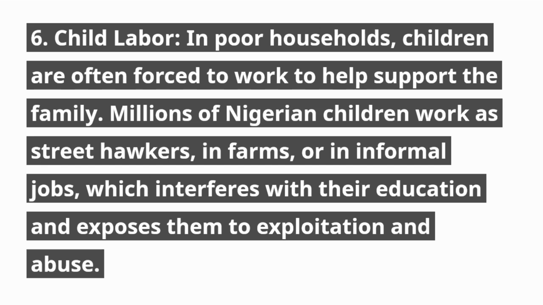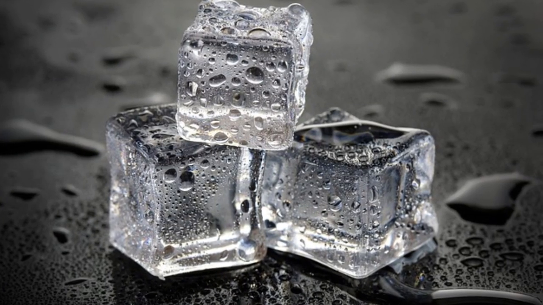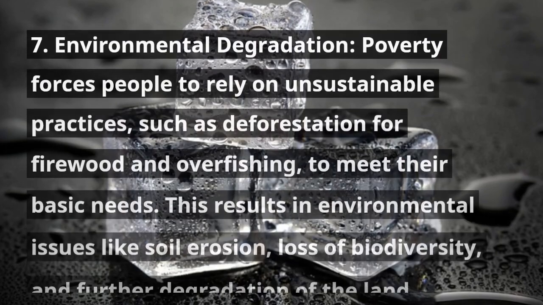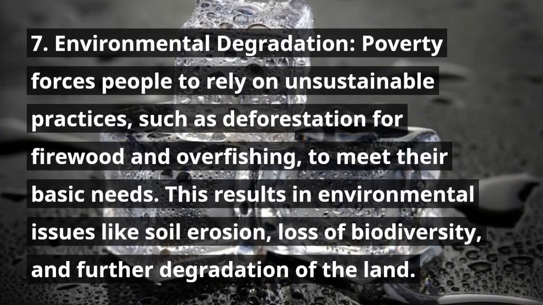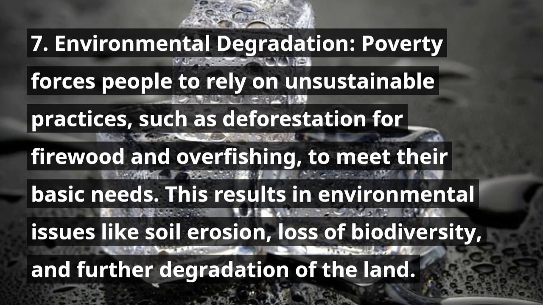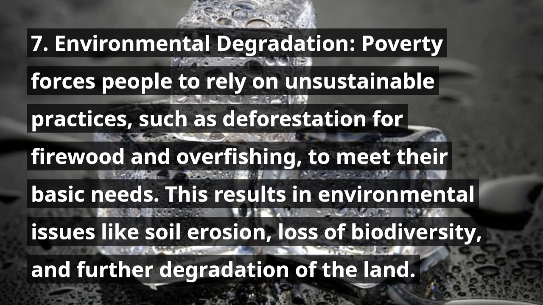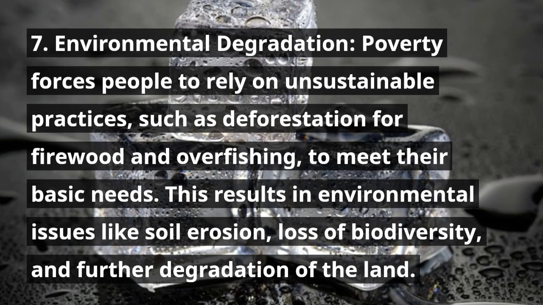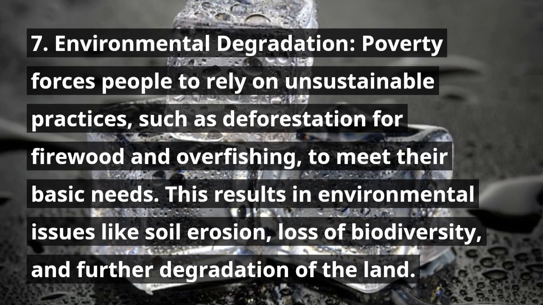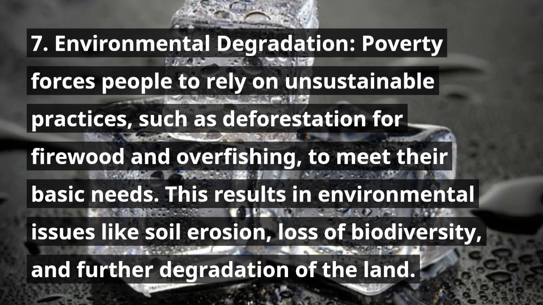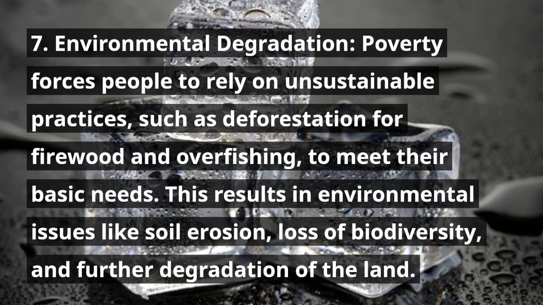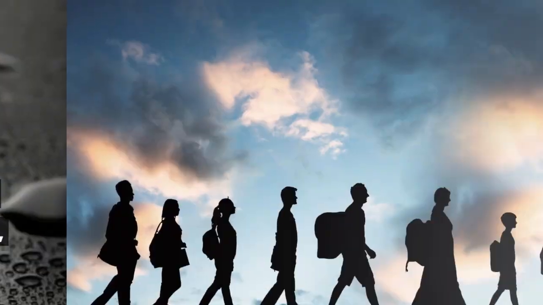Millions of Nigerian children work as street hawkers, in farms, or in informal jobs, which interferes with their education and exposes them to exploitation and abuse. 7. Environmental degradation. Poverty forces people to rely on unsustainable practices, such as deforestation for firewood and overfishing, to meet their basic needs. This results in environmental issues like soil erosion, loss of biodiversity, and further degradation of the land.